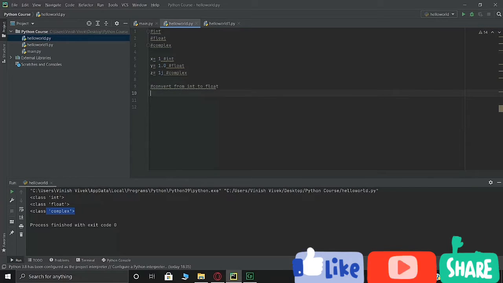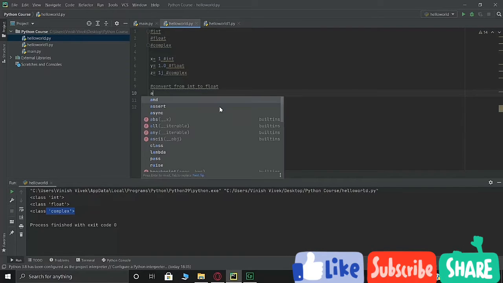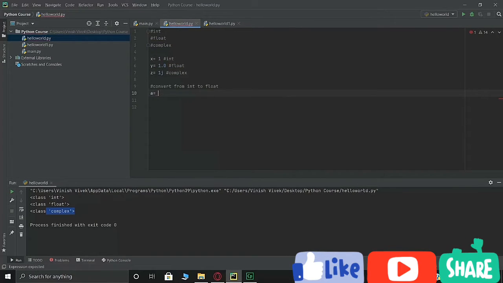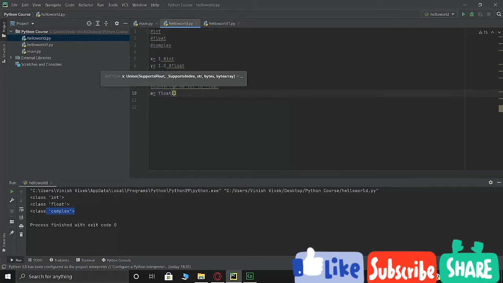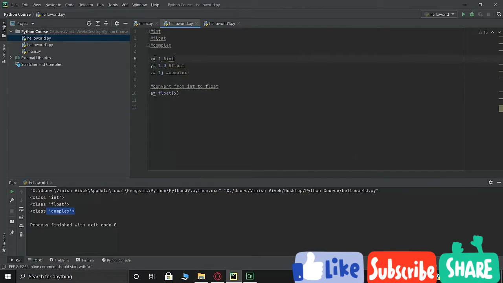To do that, all you've got to do is write the number. Suppose we'll write a as a variable, and we'll say a is equal to float of what? Of x, because x is an integer, and we are converting x from an integer type to a float type.